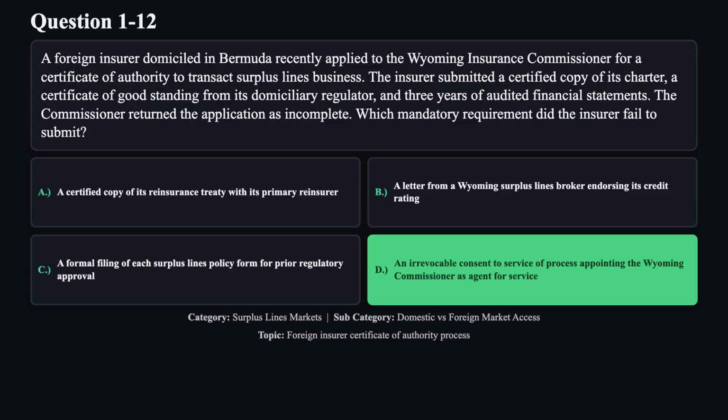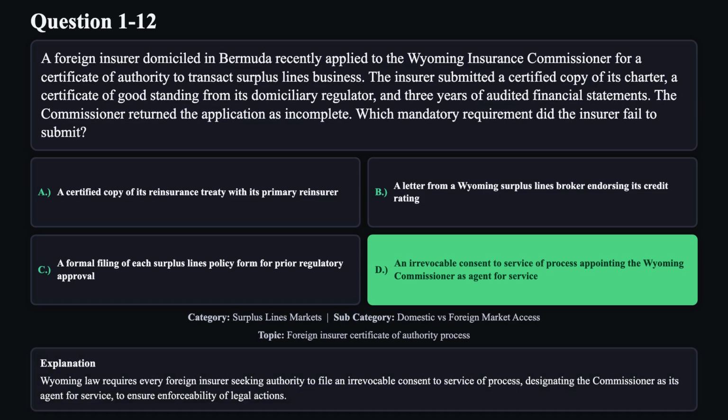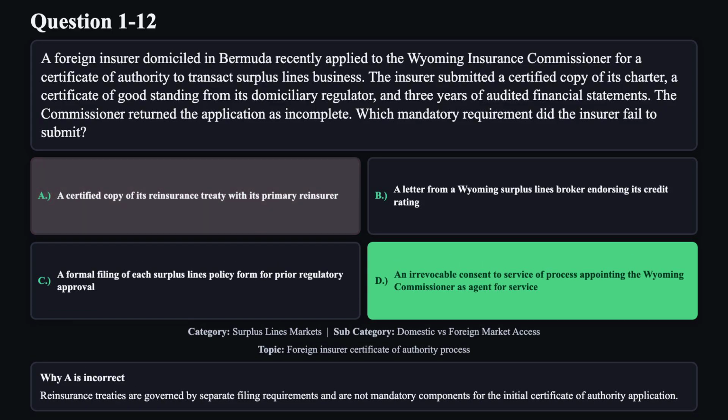The correct answer is D. Wyoming law requires every foreign insurer seeking authority to file an irrevocable consent to service of process, designating the commissioner as its agent for service, to ensure enforceability of legal actions. Reason A is not correct. Reinsurance treaties are governed by separate filing requirements and are not mandatory components for the initial certificate of authority application.